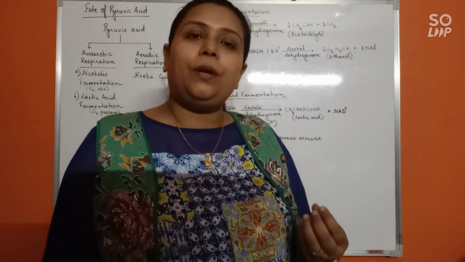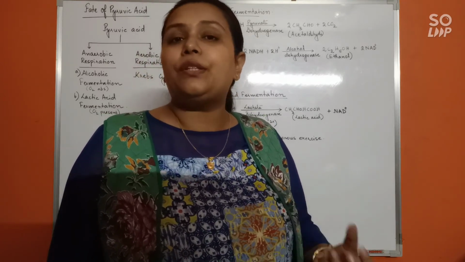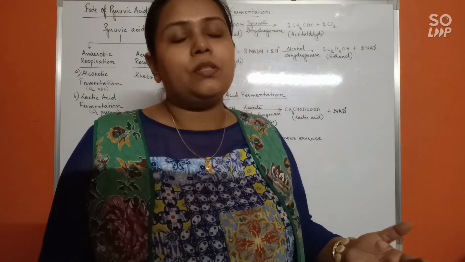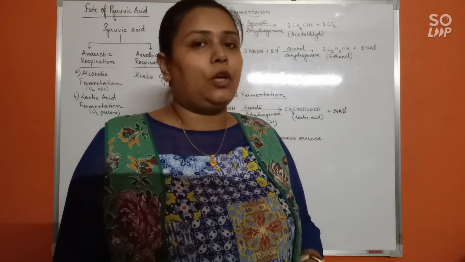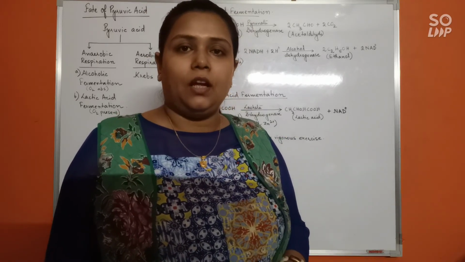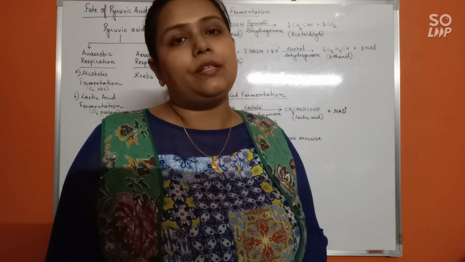Most higher organisms are aerobes, because aerobic respiration produces a much larger amount of ATP. Alright, I hope all of you are clear about this part. In the next class, we are going to discuss the Krebs cycle.